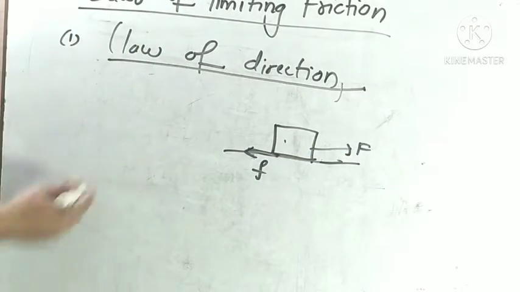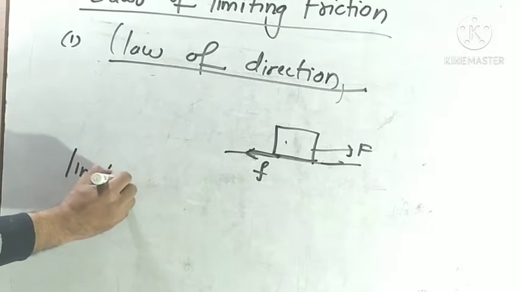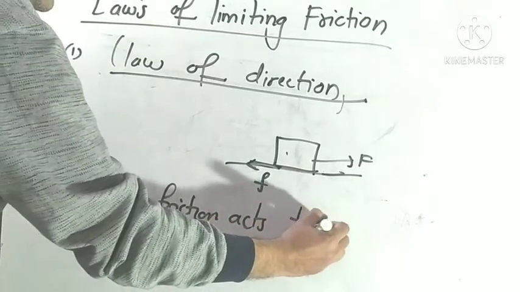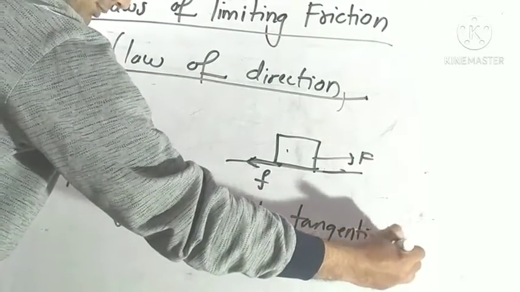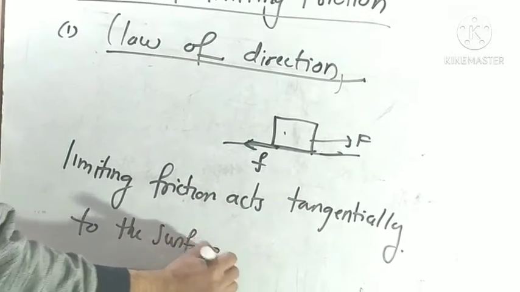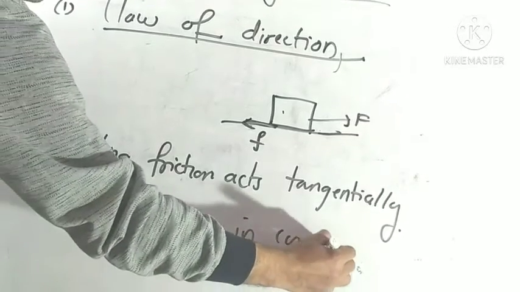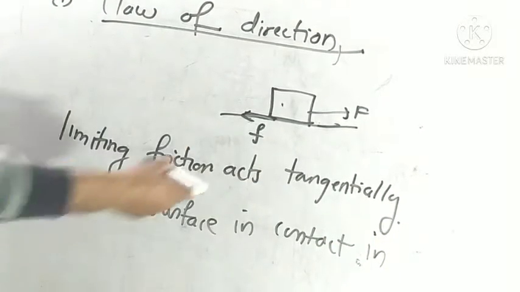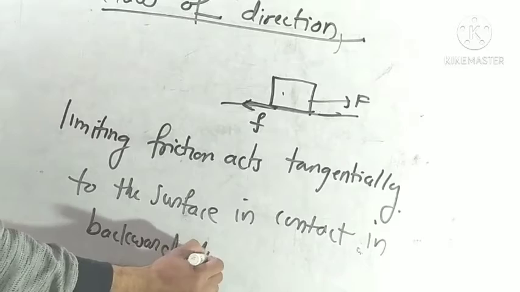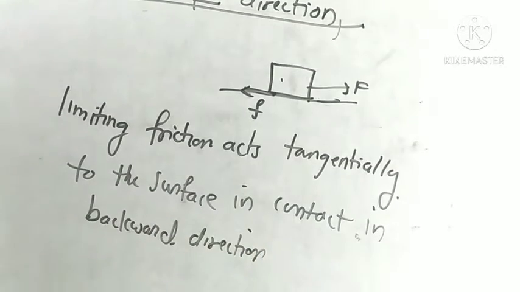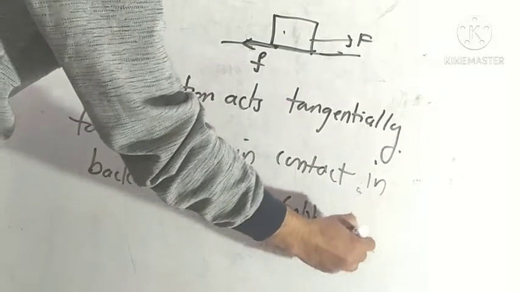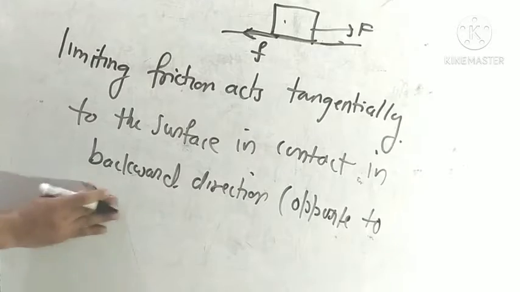Okay, so here we write: limiting friction acts tangentially to the surface in contact in the backward direction, and which opposes the motion of the body. Okay, backward direction, opposite to the direction of motion.